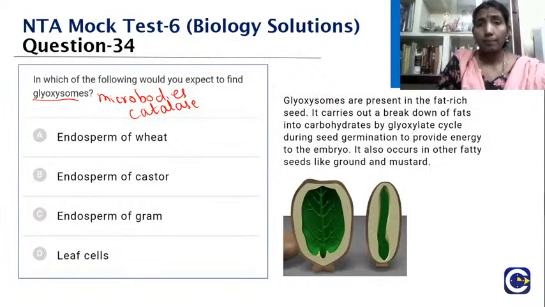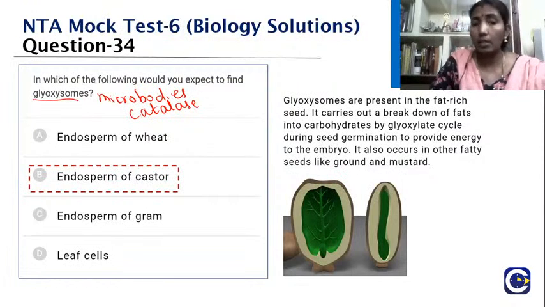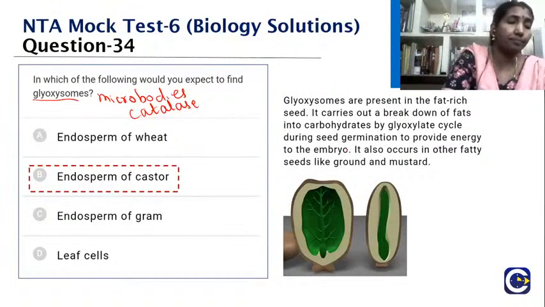So glyoxysomes are present in fat-rich seeds. They carry out the breakdown of fat into carbohydrates by the glyoxylate cycle during seed germination, to provide energy for the growing embryo. It also occurs in other fatty seeds like groundnut, mustard and so on. So which is the option? It is the endosperm of castor.